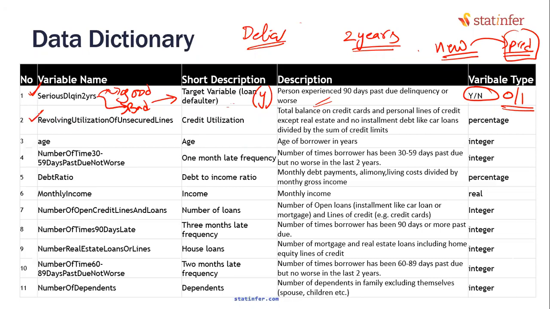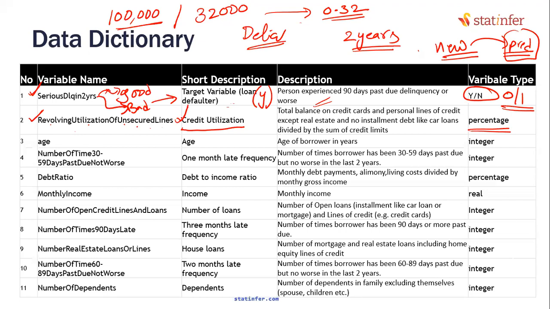Next variable, revolving utilization of unsecured loans and lines. In simple words, if you want a simple description, credit utilization. You have credit limit and how much are you utilizing? It is a percentage. How much are you utilizing month on month? Let us suppose if your credit limit is 100,000, which is like 1 lakh, on an average, if you are swiping for 32,000 in 2 years, if I see your average utilization 32,000, but your credit limit is 1 lakh, then your utilization percentage would be 0.32, 32%.